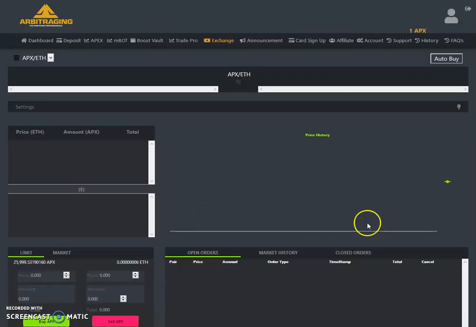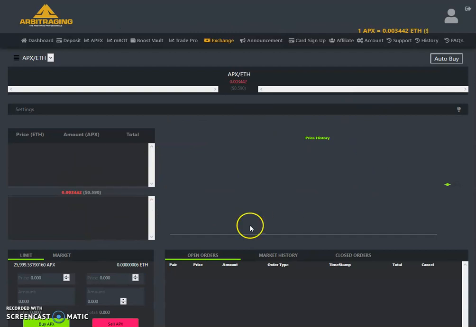At this time the internal exchange is not live for trading yet, just the website is live. Apex is live for trading, but the exchange is not live for trading, and we have not got the announcement yet. I am not exactly sure when the exchange will be live, but I am sure it will be live within the next 24 hours. I think they are waiting to see that there is no bug or something like that, but I am sure after that the exchange will go live.